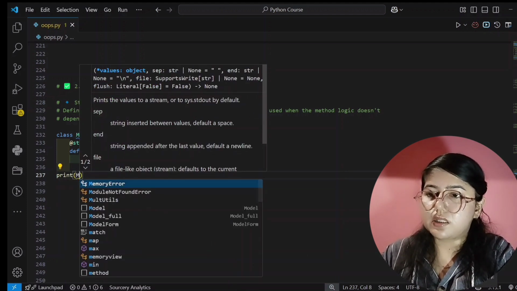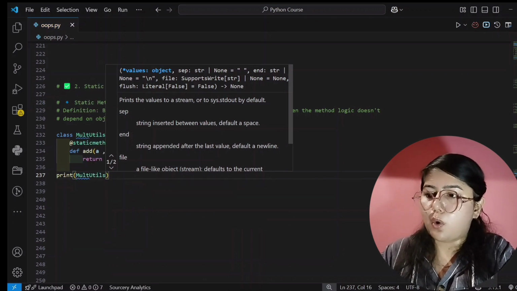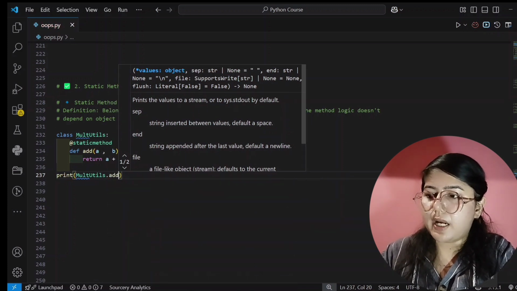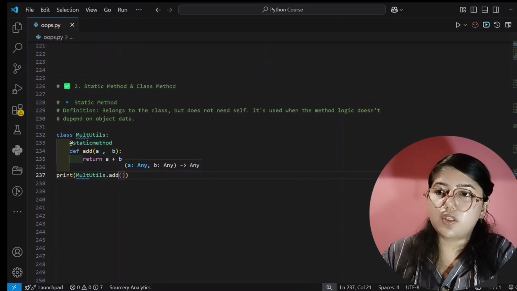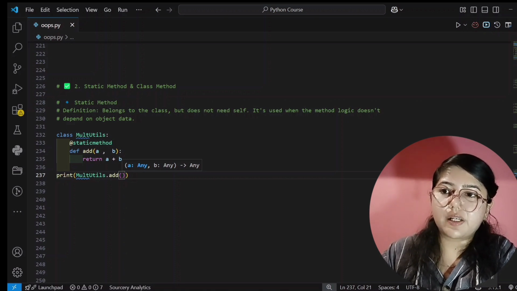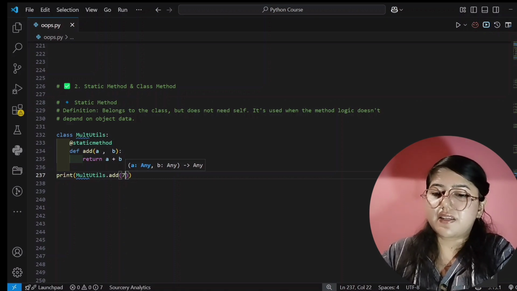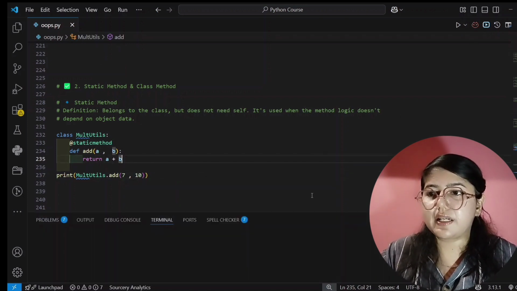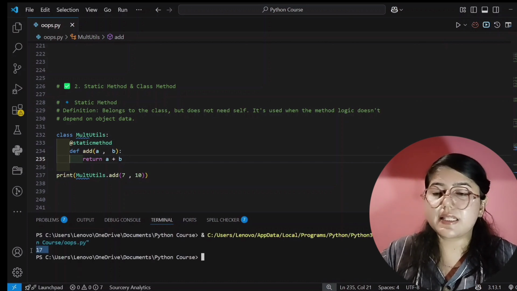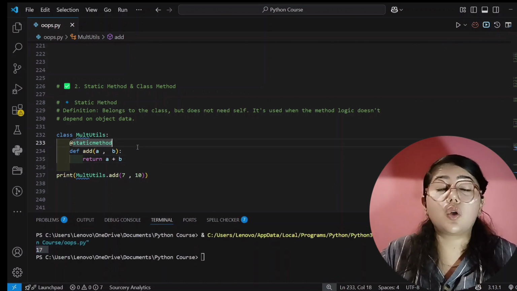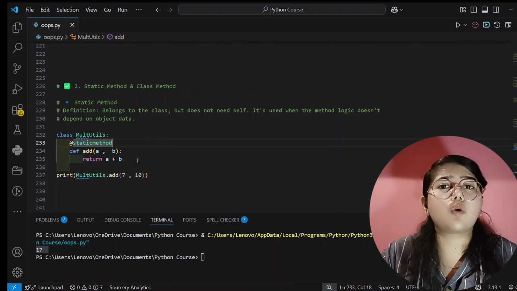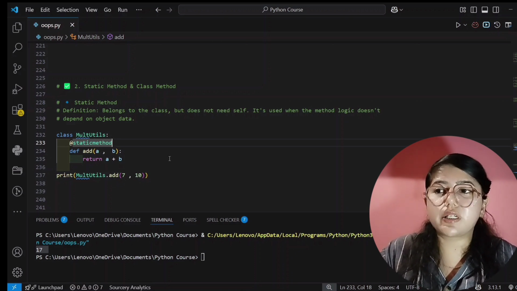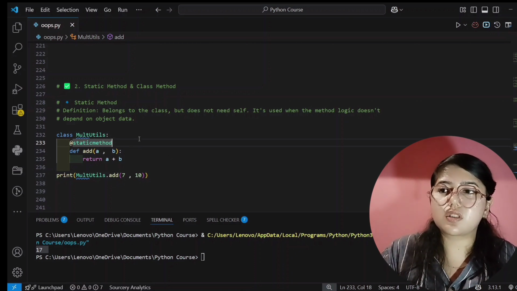Now in the next line I will print this, and here I will use the class name, MultUtils, and the method add: MultUtils.add, and I will pass the inputs for a and b. For a I am passing 7, and for b I am passing 10, and it will add them and give the output 17. See here, it's showing the correct output. And see here, we are not using self because we are not creating any object. So it means our logic or solution does not depend on our object, and then you can use a static method.